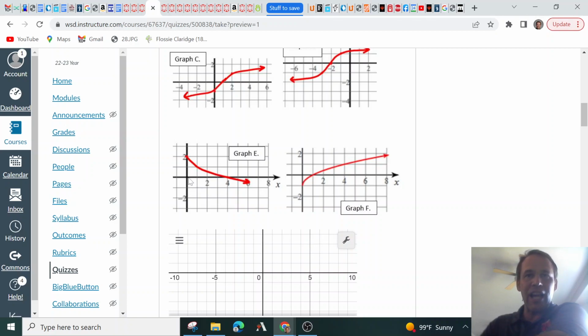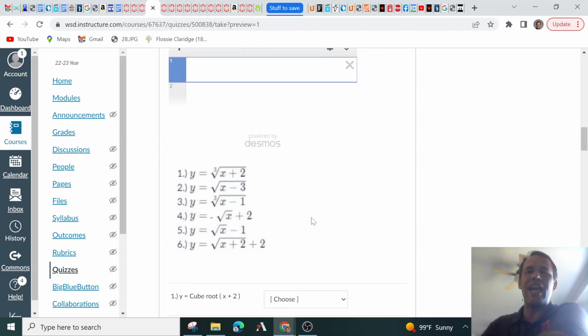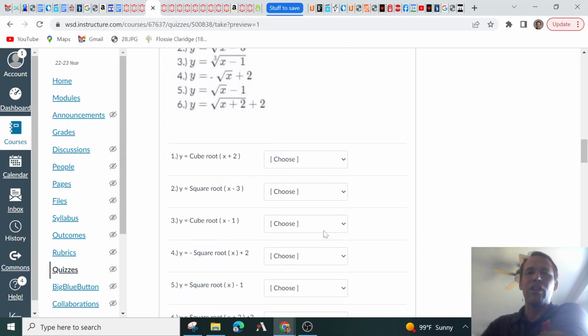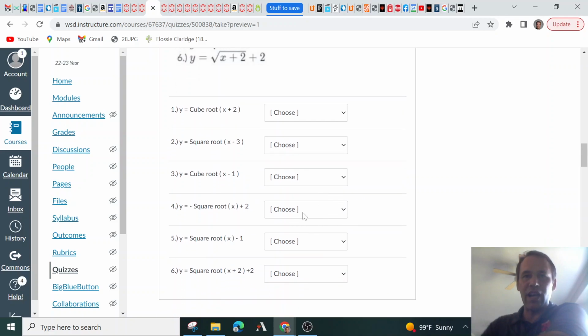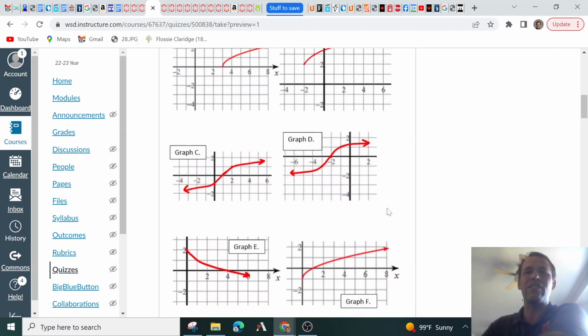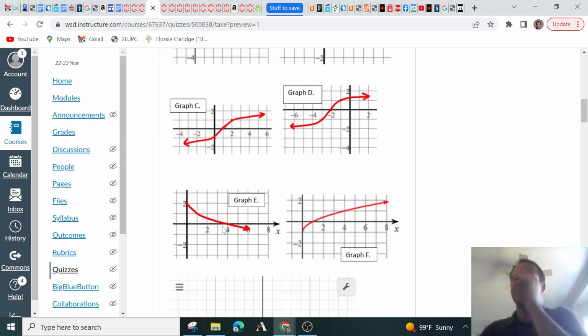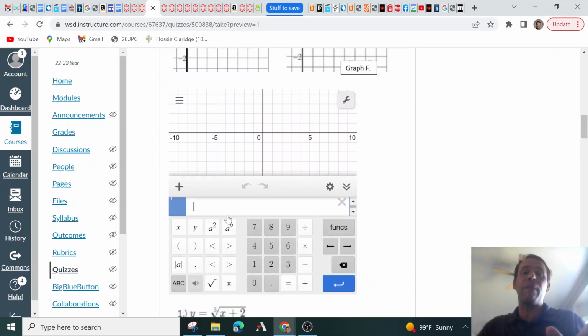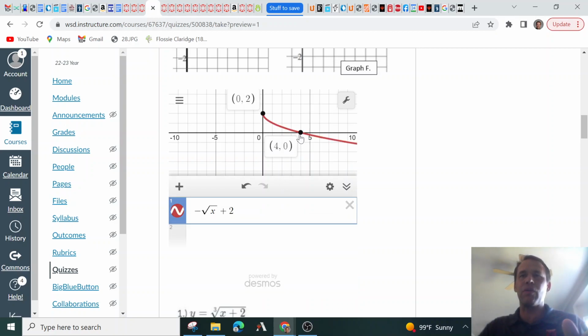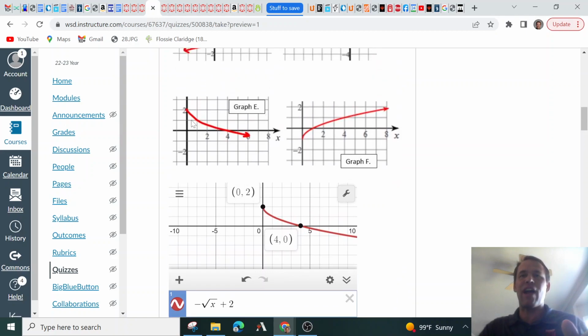But look, it actually shifted up 2 to begin with. So we're looking for graph E. We're looking for negative radical x plus 2. So the graph for negative radical x plus 2 would be graph E. Nice. Let's double check. Yep, looking good to me. And if you're not sure, you could plug it into Desmos. So you go negative radical x, and don't forget the right arrow. Then we shift up 2. There it is. There's our graph, which is just like graph E.